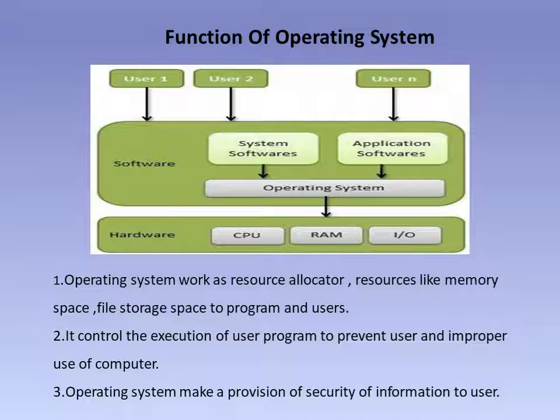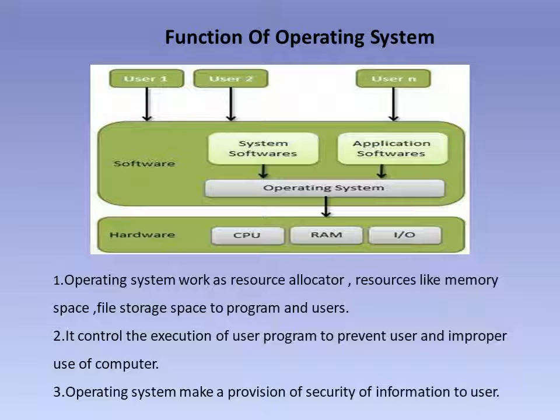Second, it controls the execution of user programs to prevent errors and improper use of the computer. So the second and third points, the operating system makes a provision of security of information to the user. These points are regarding providing security to the computer. In what sense can we provide security? We can set a password.